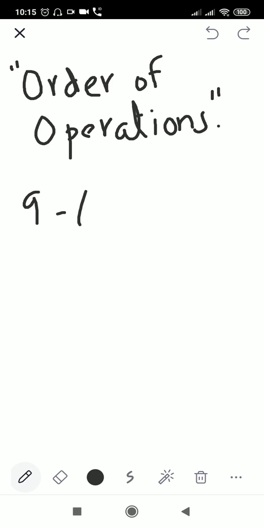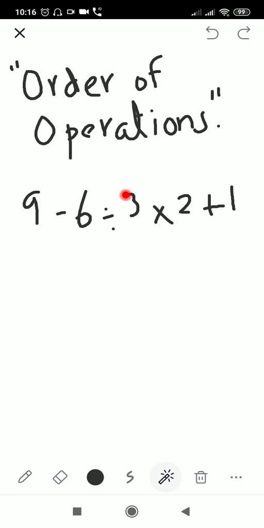9 minus 6 divided by 3 multiplied by 2 plus 1. Now look at this. Over here in this example, we have subtraction, we have division, we have multiplication, we have addition. All four operations we need to carry out in one problem. When we need to carry out all four operations in one problem, we have to follow a rule. There's a rule which we have to follow to find out the correct answer.